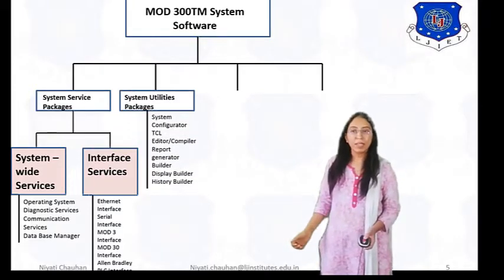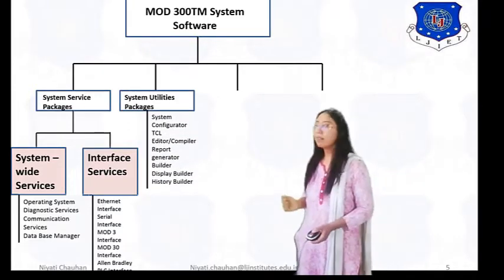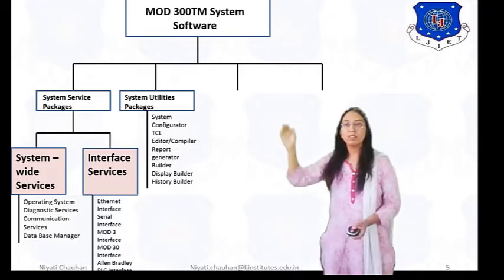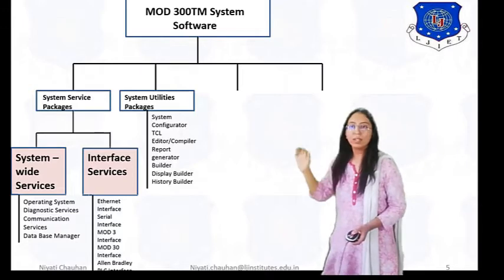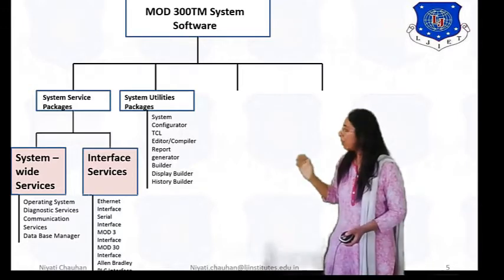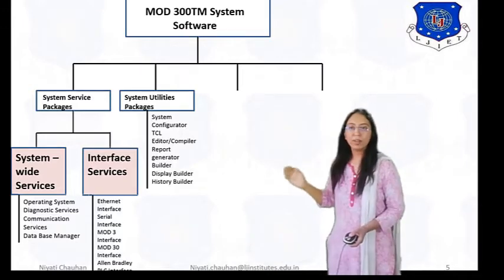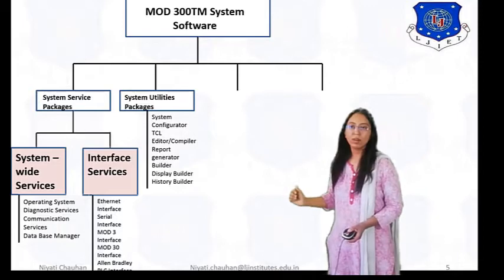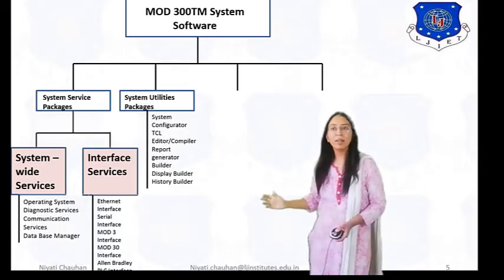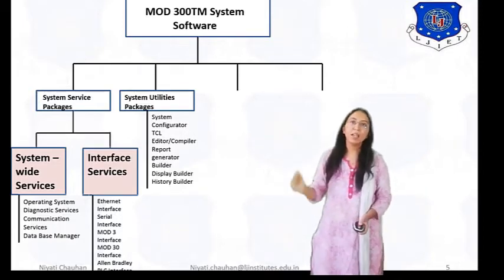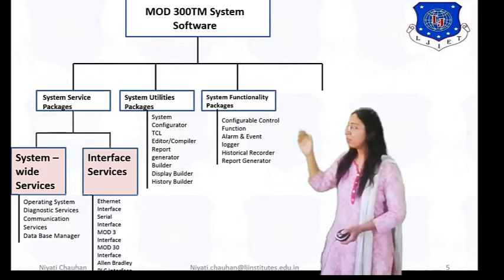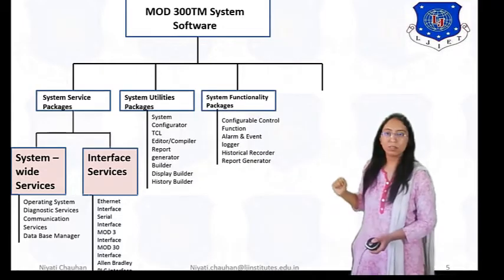Second, system utilities packages. In system utilities packages, there are system configurator, TCL, editor and compiler, generator, builder, display builder and history builder. All these functions are available in system utility packages. Number 3, system functionality packages.